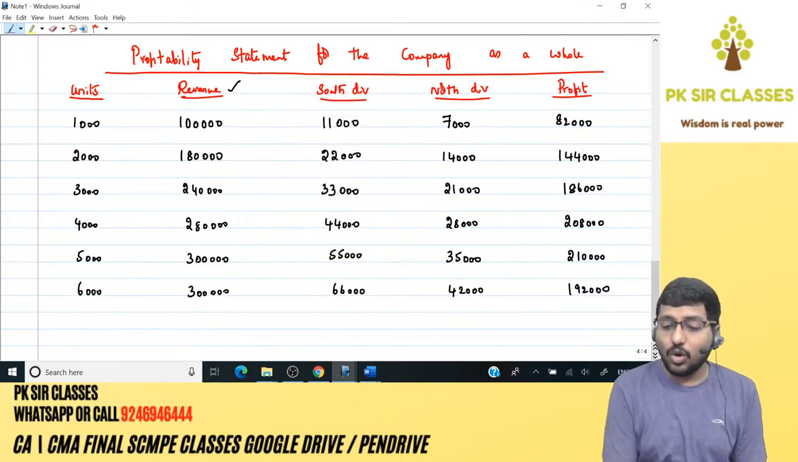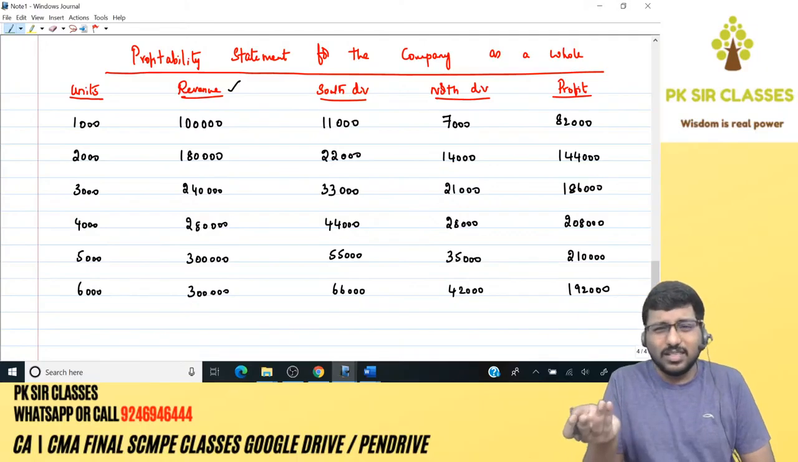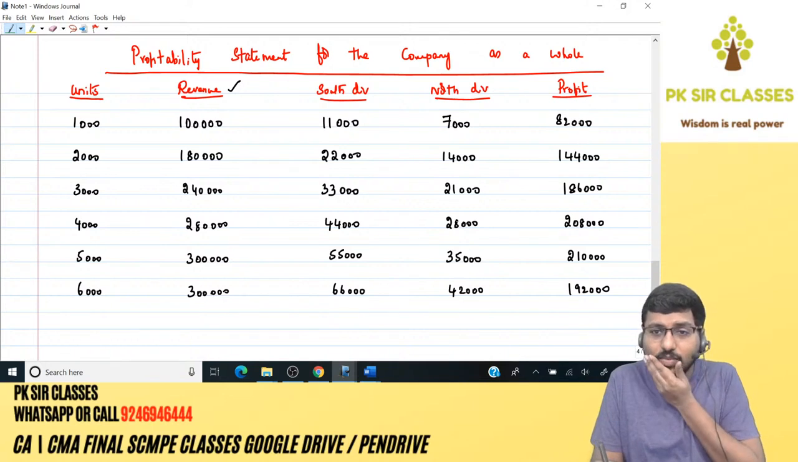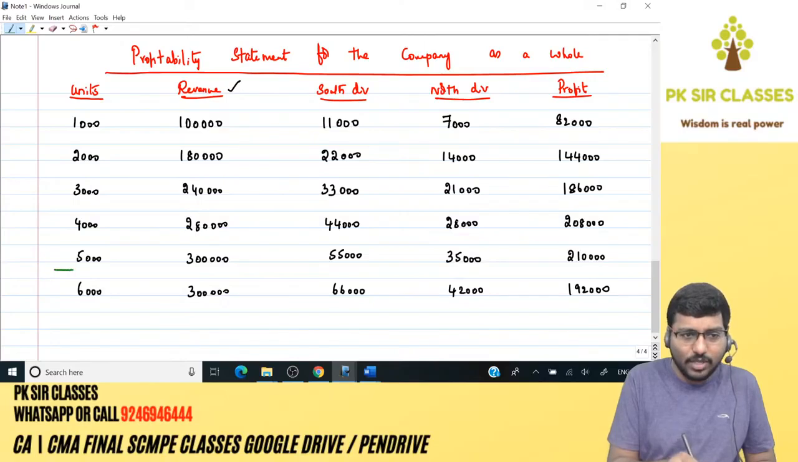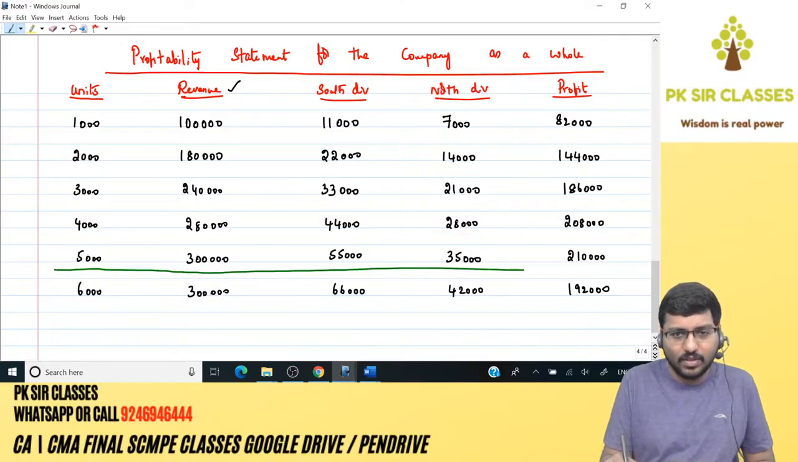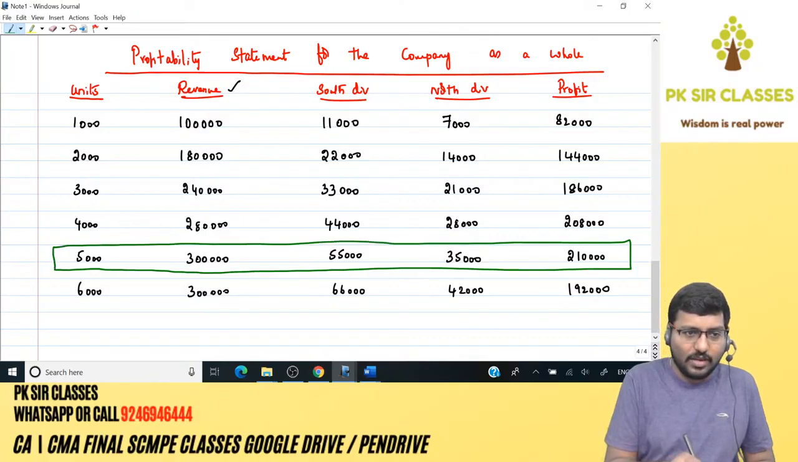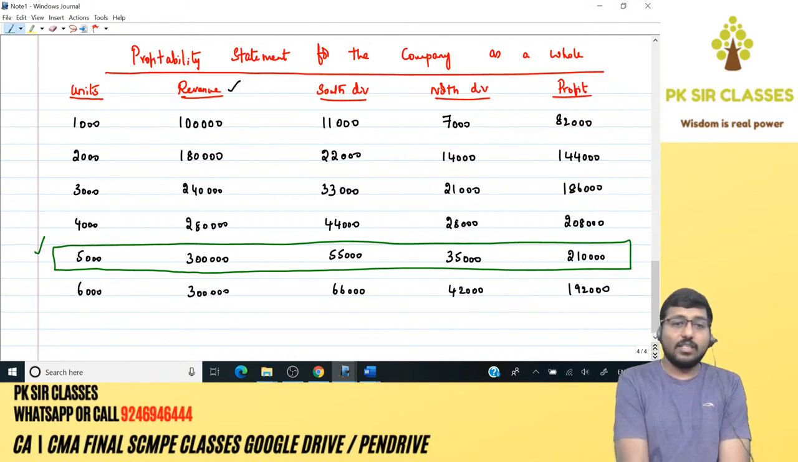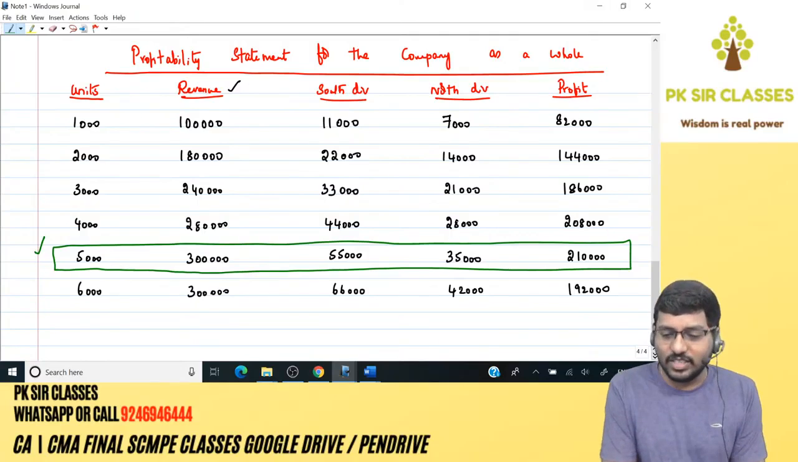Now you people need to tell me what's going to be the situation. Company would like to manufacture how many units? What is the output that the company would love to manufacture? Answer is the same: at that particular output level at which the profit is maximum. Where is it maximum? 82, 144, 186, 208, 210, 192. 210 will be your answer. Very interesting. Okay, 5,000 units.